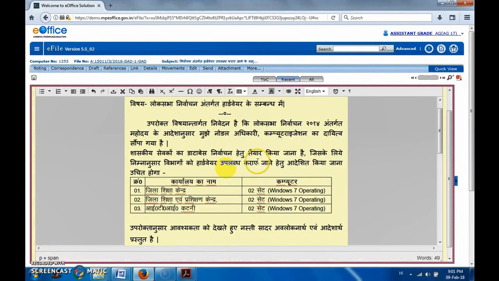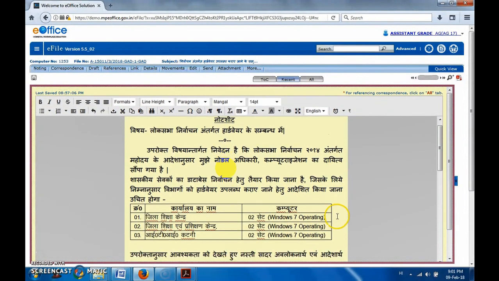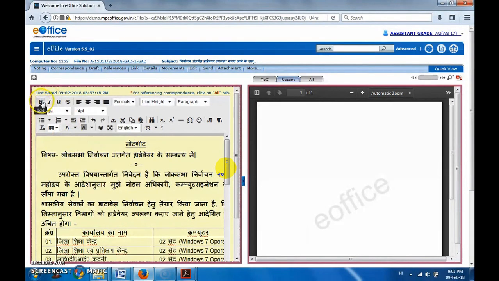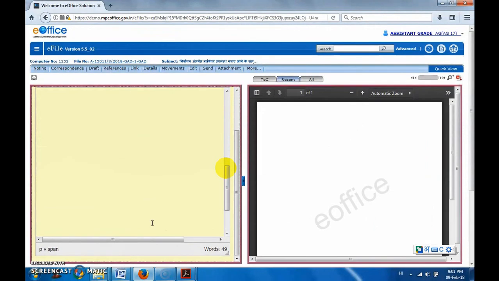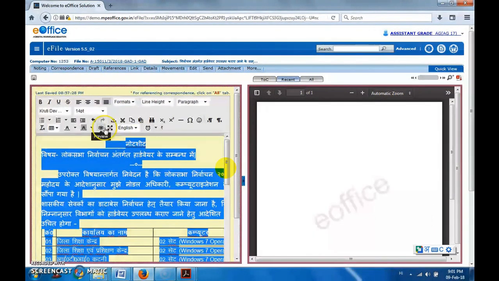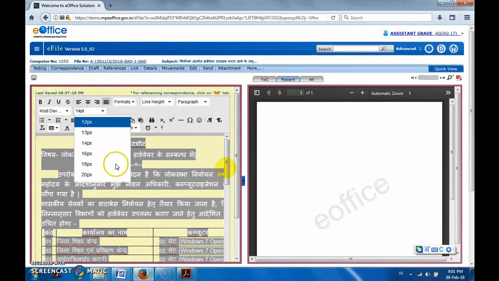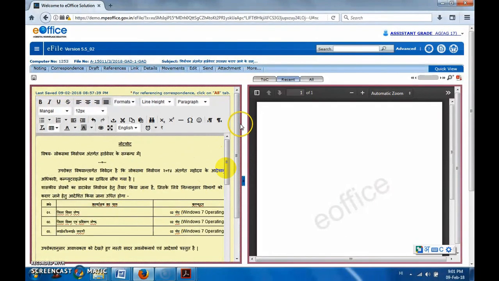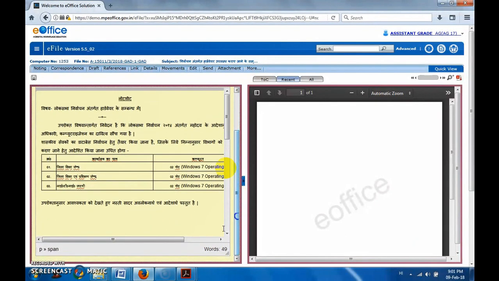Okay, we can read here. Above we have all the options like bold, italic and other settings, formats, colors, line height, font size, etc., as we see in a Word file. Fine. Let's reduce the size of this to 12 pixels because it is looking odd. Now it is fine. If you feel this note sheet is final and can move to the next official, then we can click on the